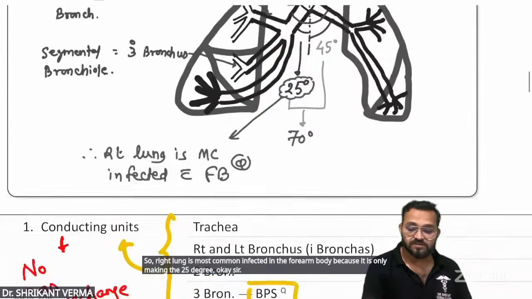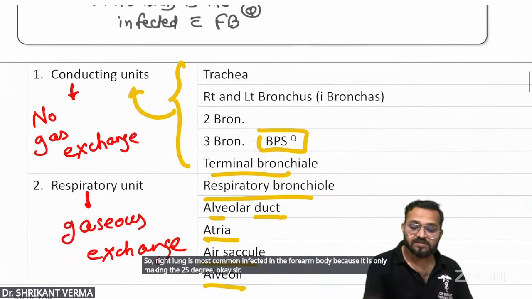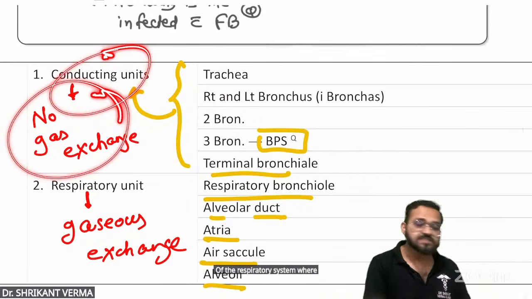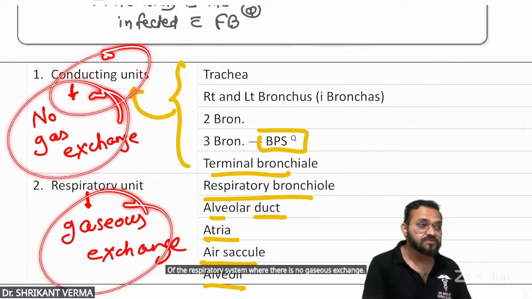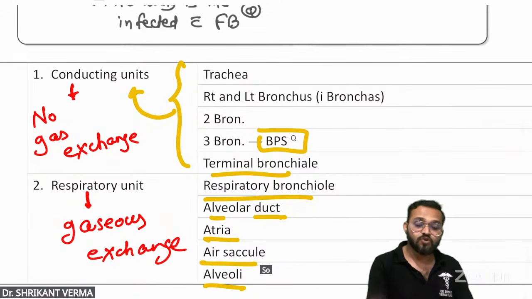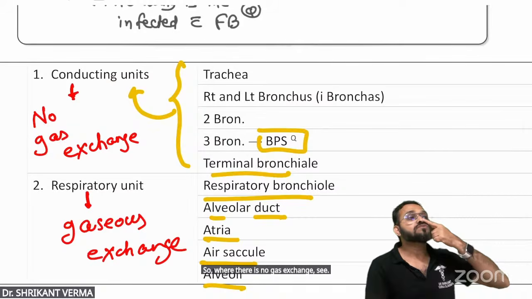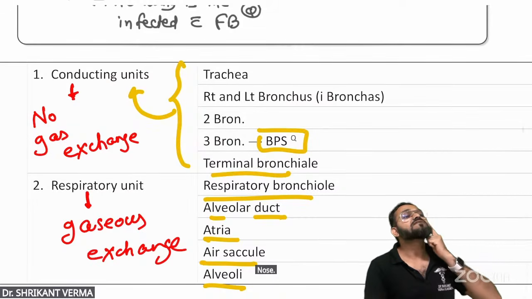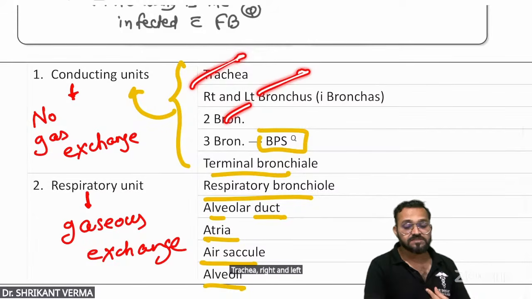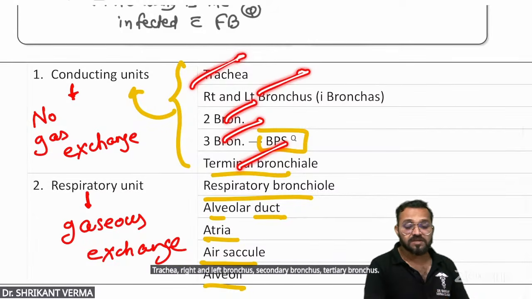Okay, sir. Next, conducting unit of the respiratory system where there is no gases exchange, and respiratory unit where the gases exchange occurs. So where there is no gases exchange, see, nose, pharynx, trachea, right and left bronchus, secondary bronchus, tertiary bronchus, terminal bronchiole.